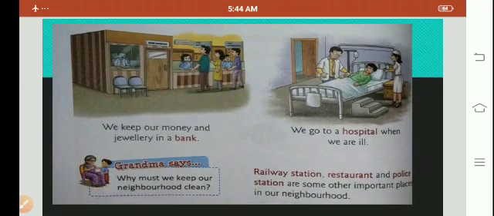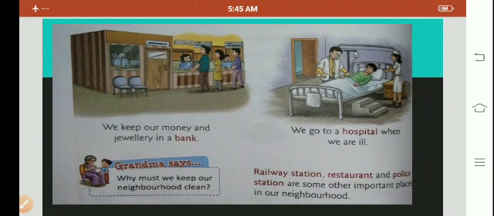We keep our money and jewelry in the bank. So bank is another important place which is found in our neighborhood. It is not safe to keep money in the house, so most of the people keep their jewelry and money in the bank.